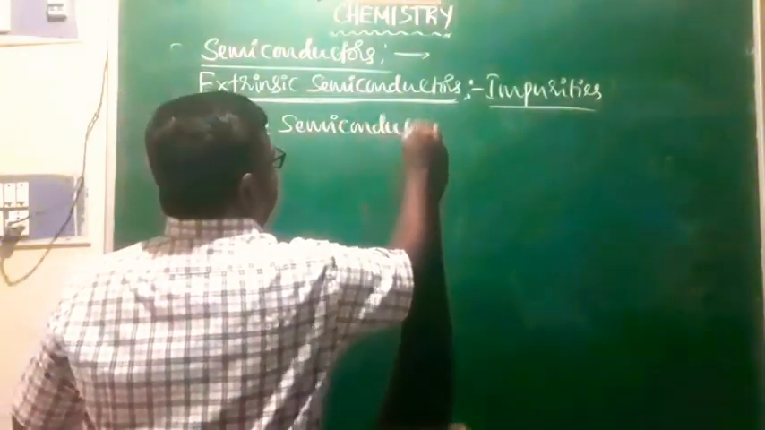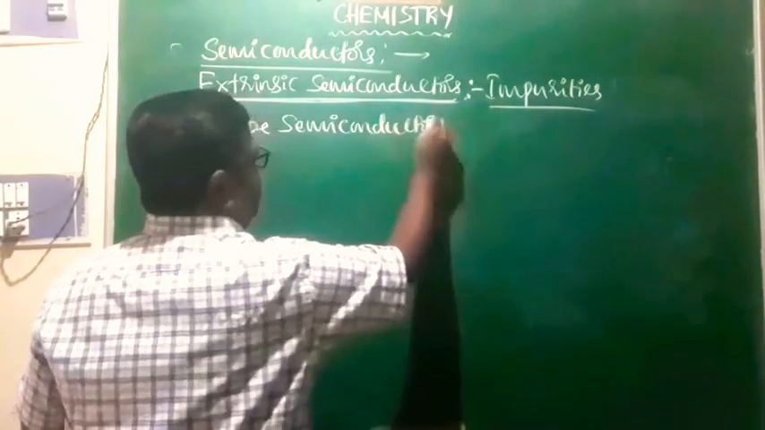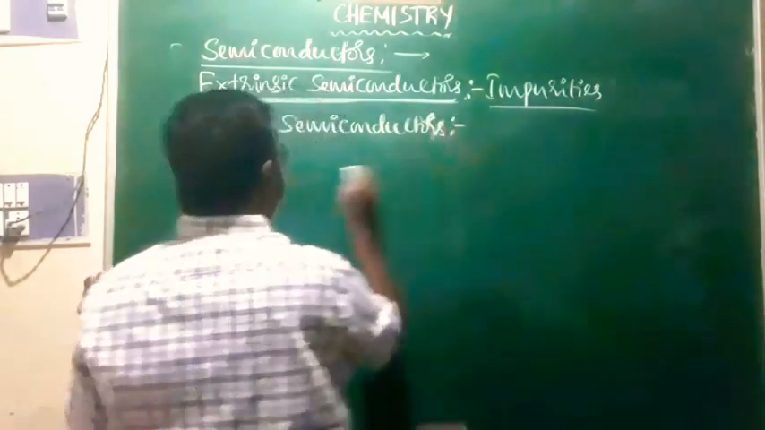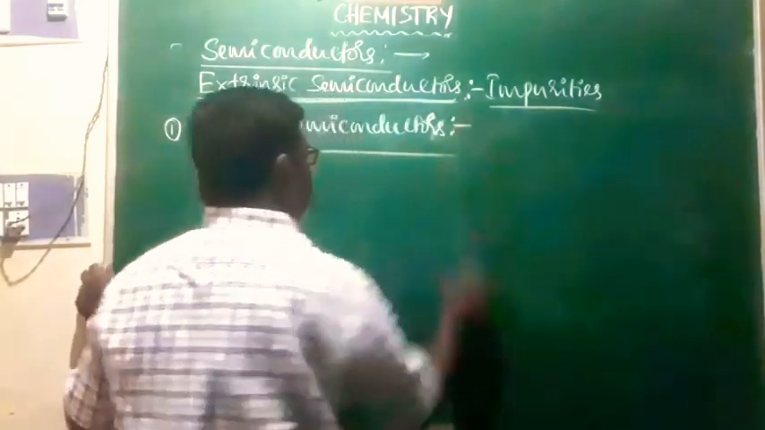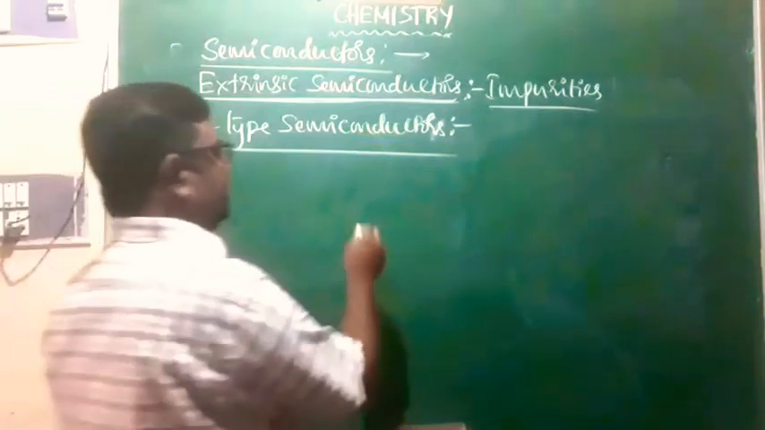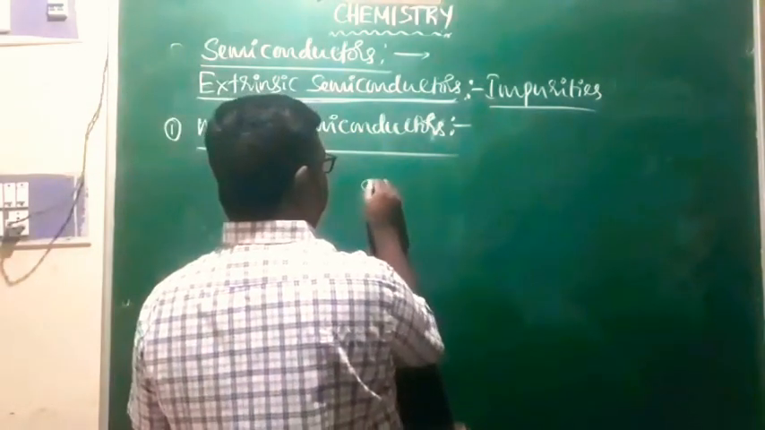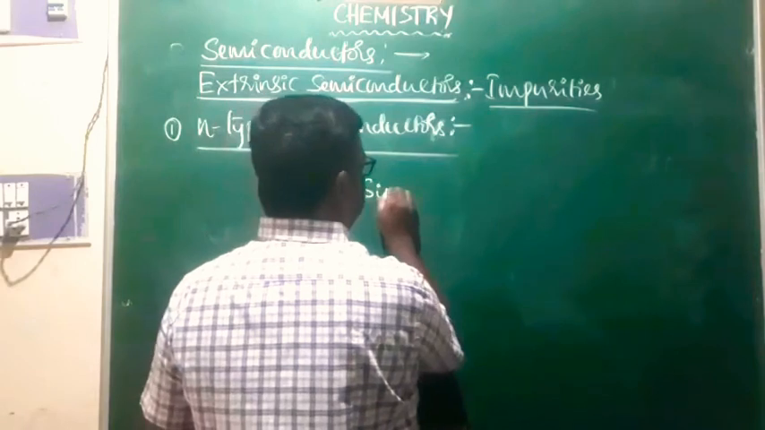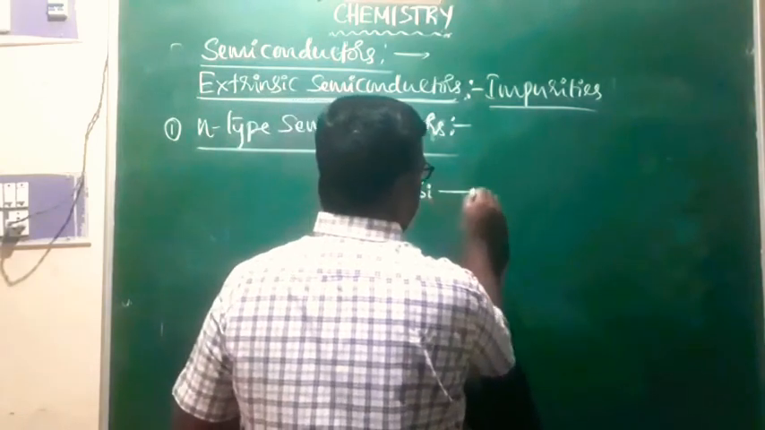N-type semiconductors. Another is P-type semiconductors. These are the two types of extrinsic semiconductors. For N-type semiconductors, we'll first see the lattice of silicon.